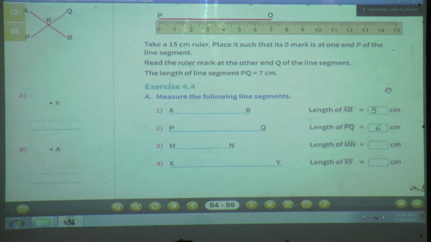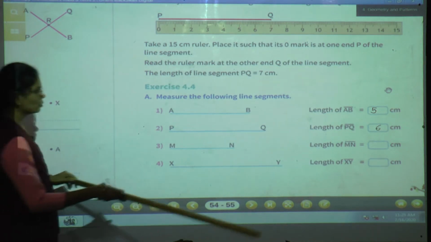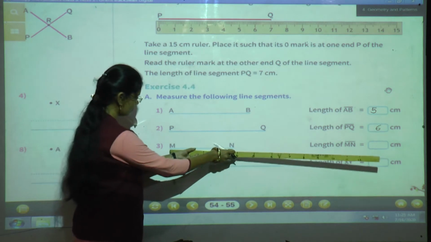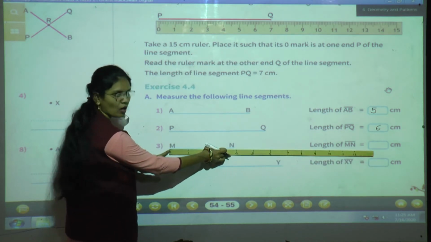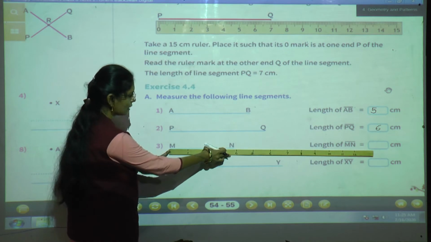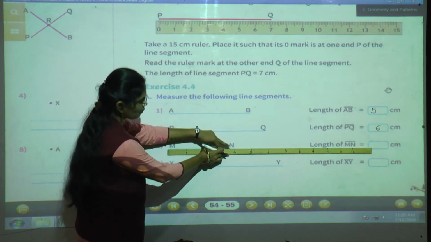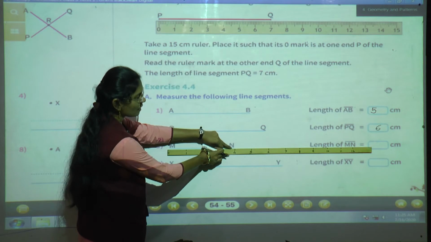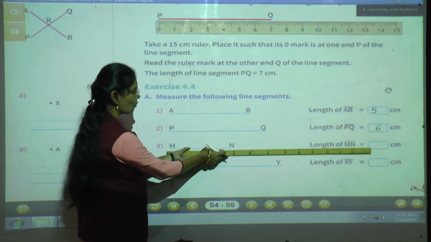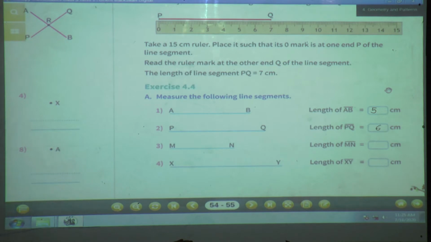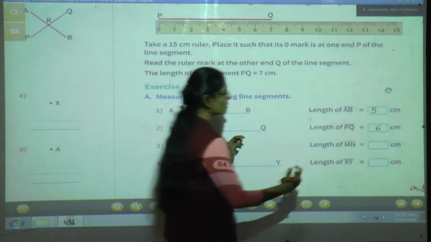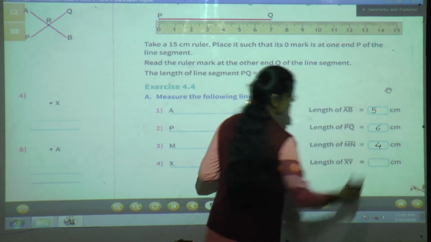Again take the ruler. Place the ruler on your paper in such a way that the point M should be on the 0 mark, and then see the end point. The end point is against 4. So what will be the measurement of this line segment MN? Yes, the length of this line segment MN is 4 centimeter.